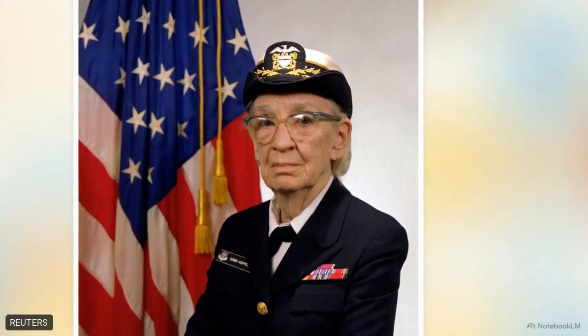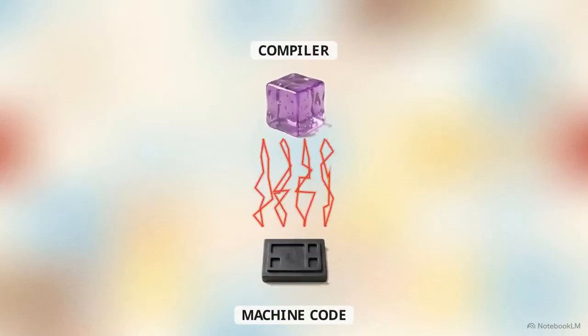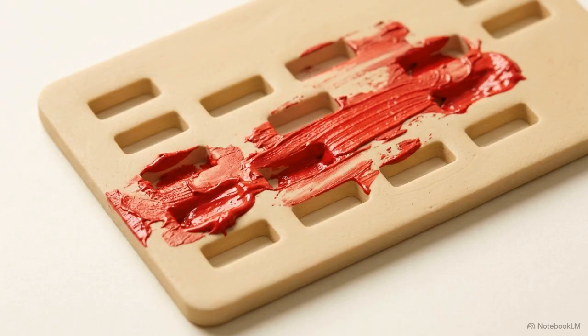In 1952, Grace Hopper faced this same skepticism when she built the first working compiler. The experts of her era told her it was impossible because computers could only perform arithmetic, not process language. They viewed the abstraction of a compiler as a source of unreliability. They believed that moving away from direct machine code would introduce errors that couldn't be controlled.